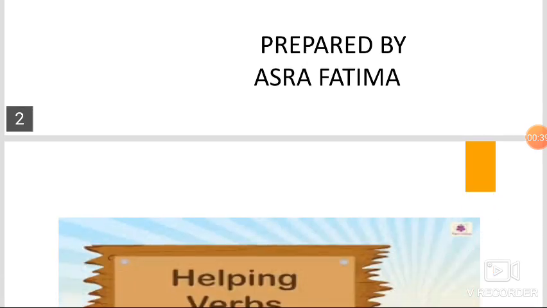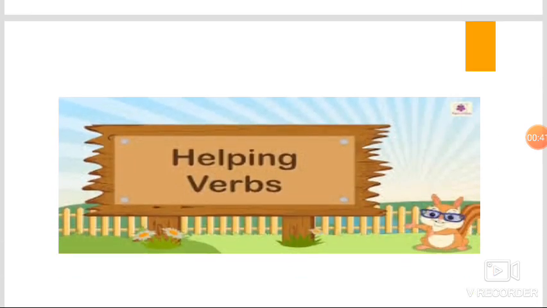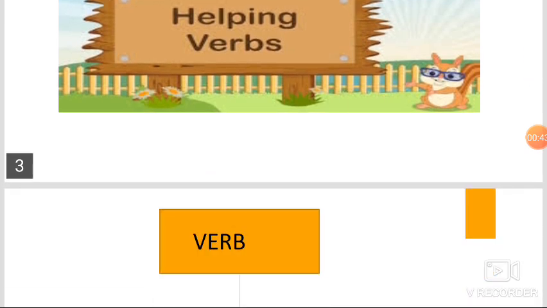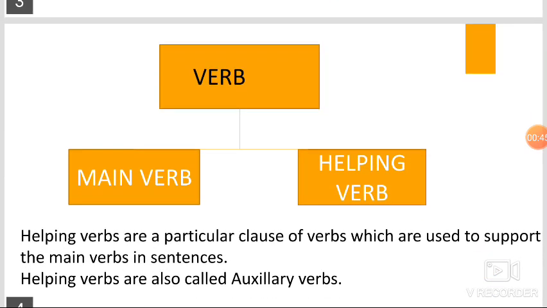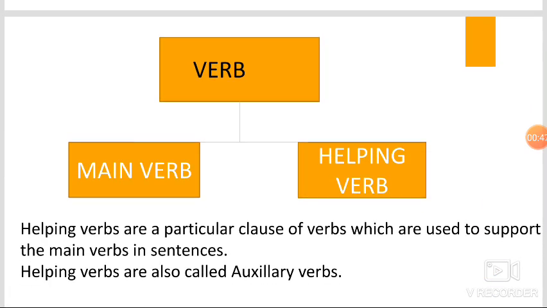Today, we are going to learn about helping verbs. Helping verbs are a particular class of verbs which are used to support the main verbs in sentences. Helping verbs are also called auxiliary verbs. They are used to make tenses, passive forms, questions and negatives.